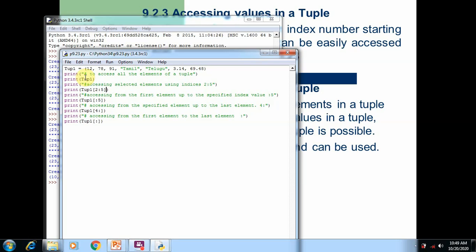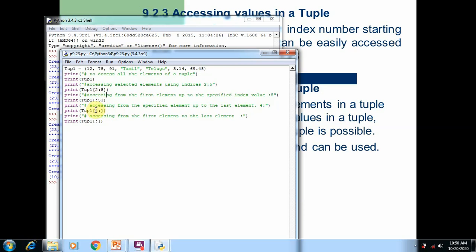So next thing is printing or accessing the elements from the first position. Here you can see we didn't mention the lower level, we only mentioned the upper level. So when we don't mention any lower level, then the access starts from 0. So from the first element up to the fourth index number, all the values are printed.